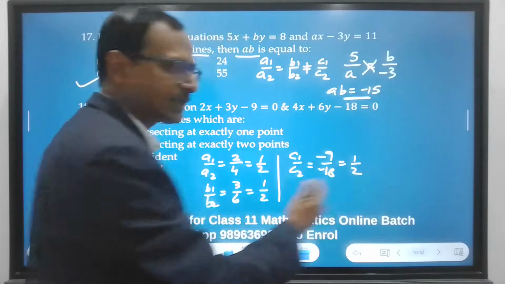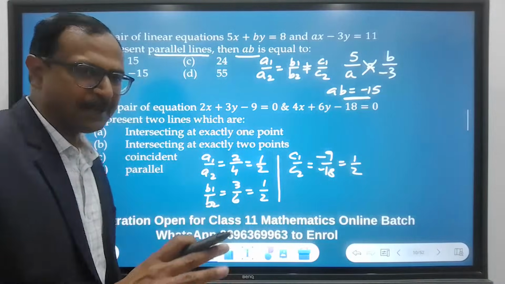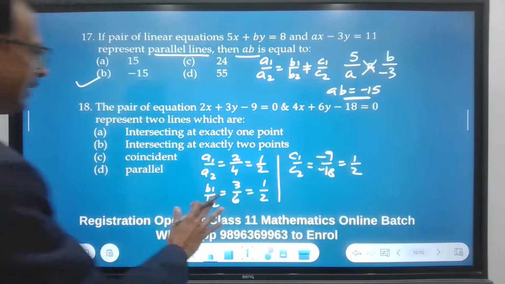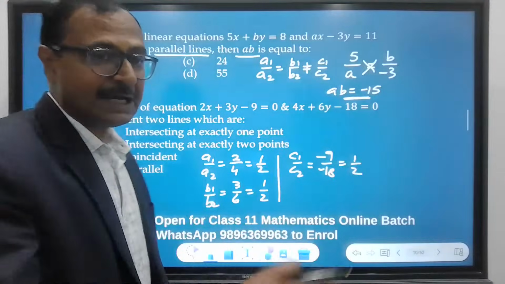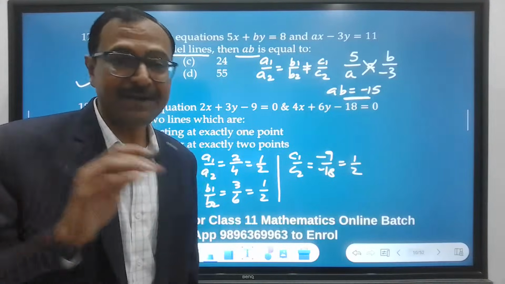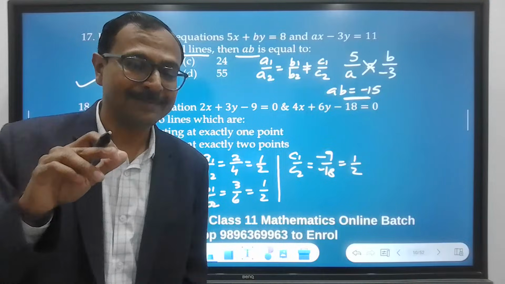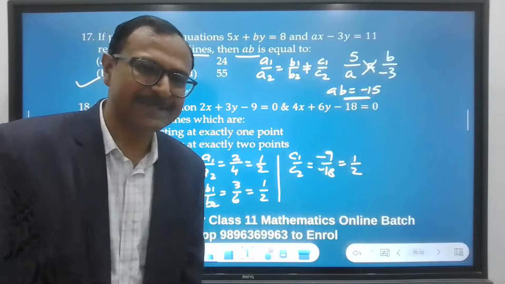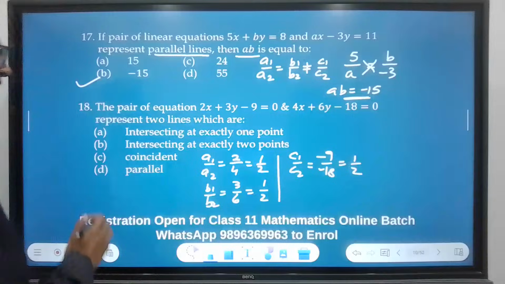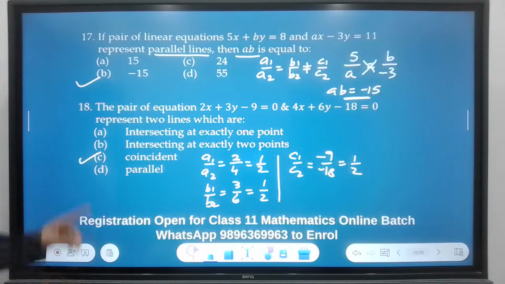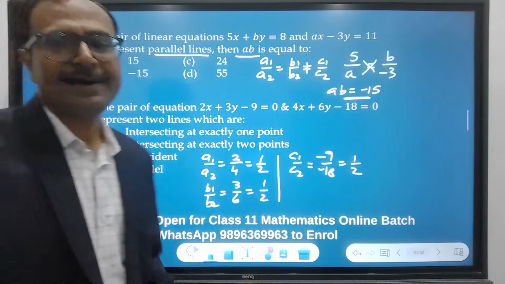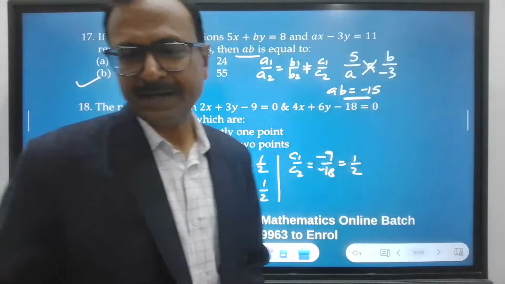All three are equal, and that is pretty elementary. When all three are equal, it represents infinitely many solutions, and infinitely many solutions means coincident lines, that means the lines are overlapping. Coincident is the answer, option C for the 18th question.